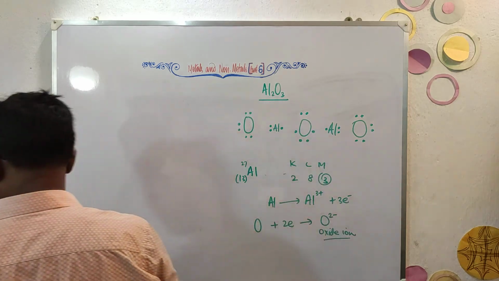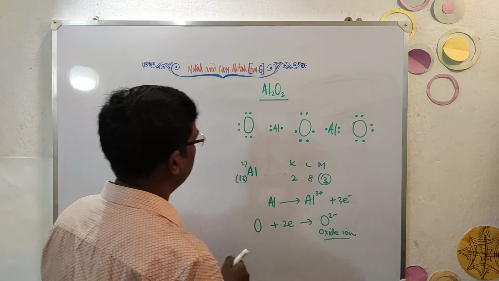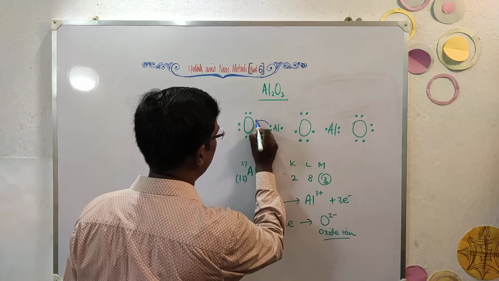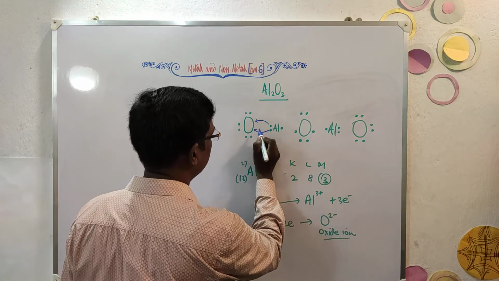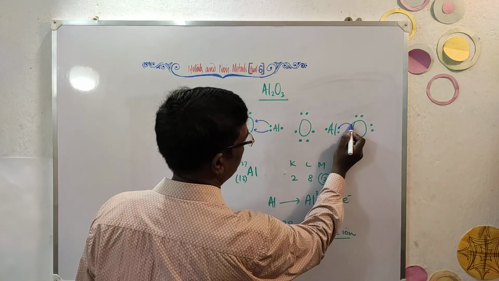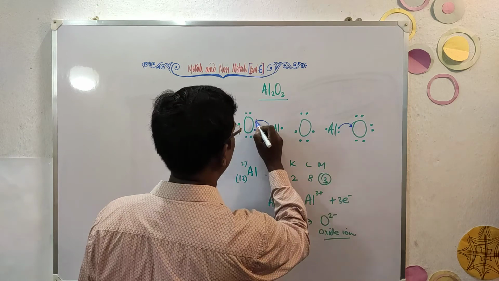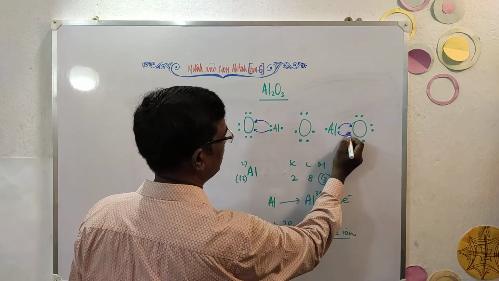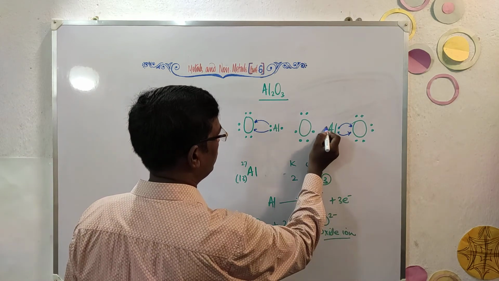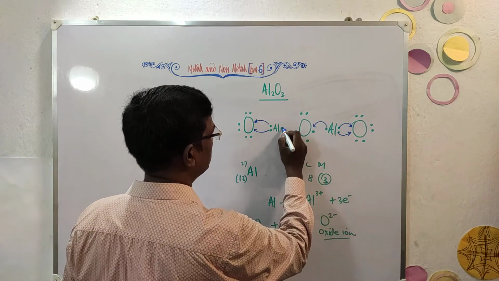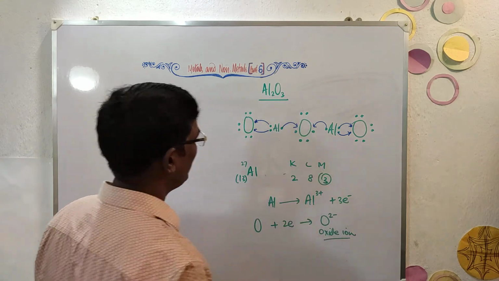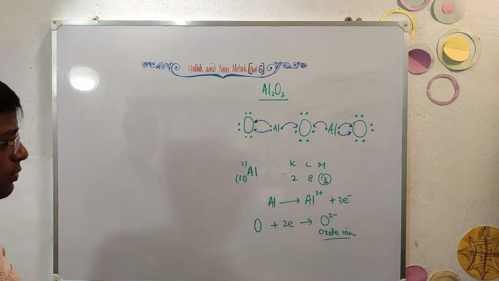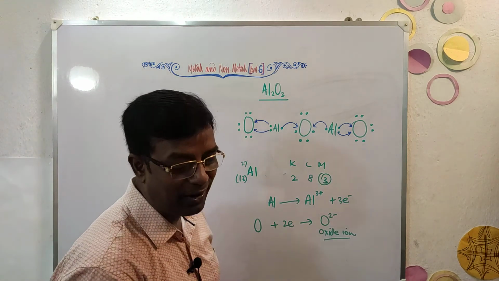Be a bit careful. Now let me change the color for you. These two will be going here. This electron will occupy here nicely. This electron will go there, occupy a space here. It will occupy, arrow. Now at this vacant place, yes, Al2O3. This is how Al2O3 is formed.